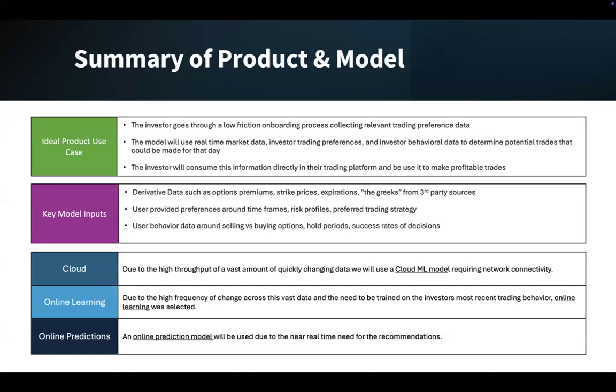And lastly, just a couple of key attributes of our model. It will be cloud-based, online learning, and with online predictions. There's a vast amount of frequently changing data and a need for near real-time recommendations. And so this is the preferred method for the model itself.